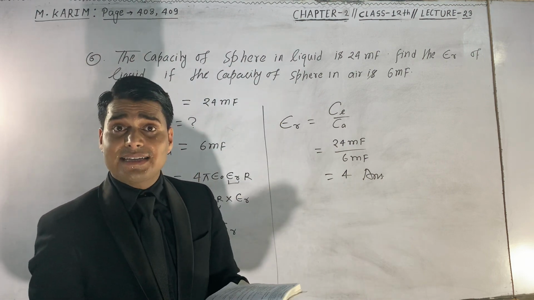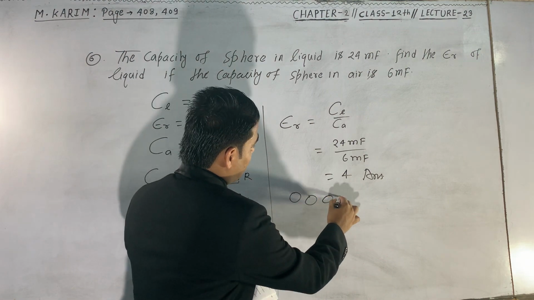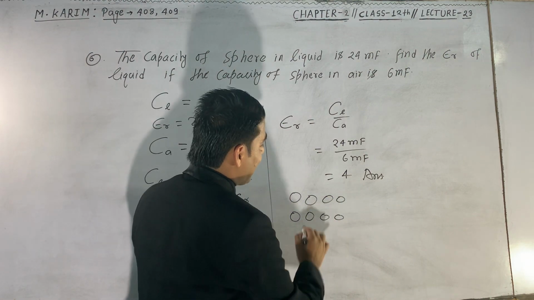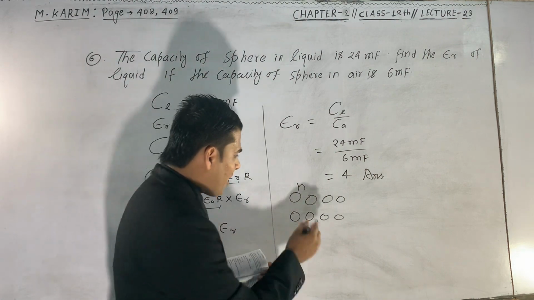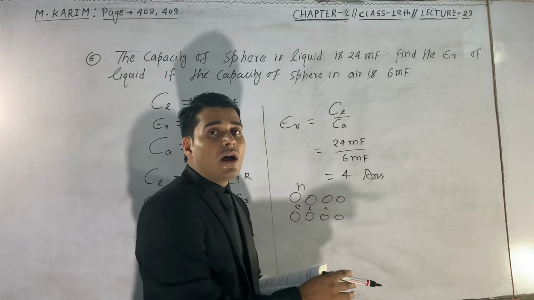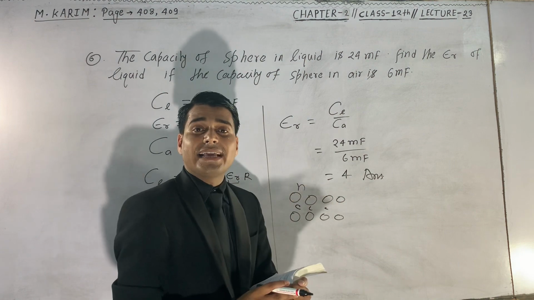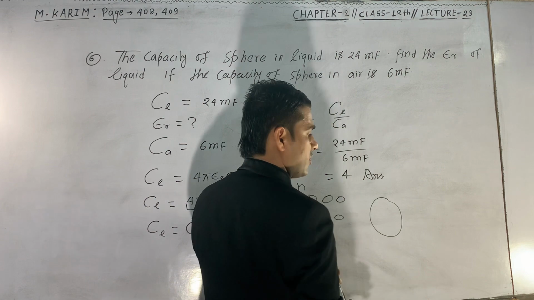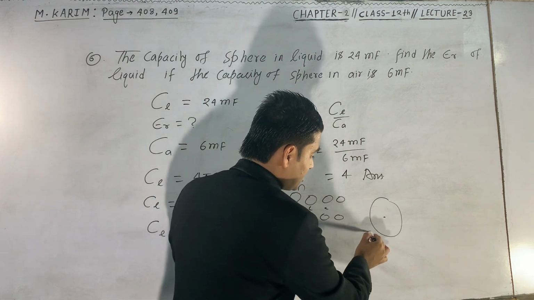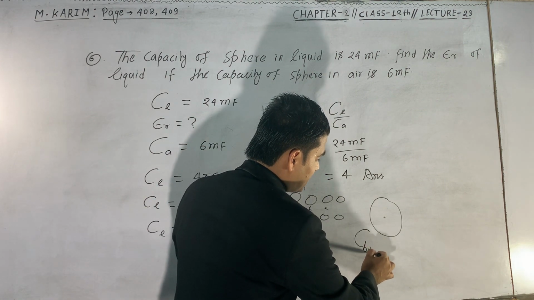The question is saying that there are n identical similar drops, each of capacity C. Now these drops are combined to a big drop. This is a big drop. Now find the capacitance of this big drop, C big.